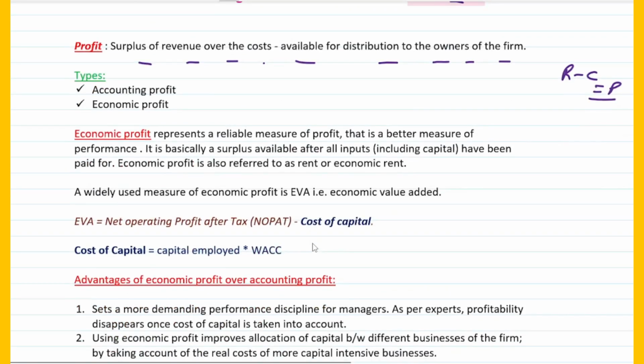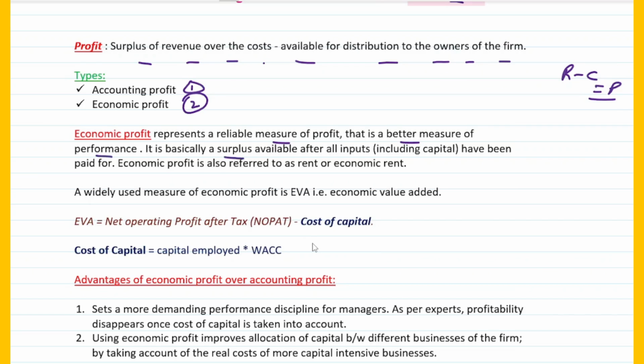Now profit is basically of two types. One is accounting profit and the second one is economic profit. Accounting profit we all know. We'll discuss economic profit because EVA, the economic value added, is directly correlated to the economic profit. Okay. Now economic profit is what? It represents a reliable measure of profit. That is a better measure of performance. Fine. Why is it a better measure of performance?